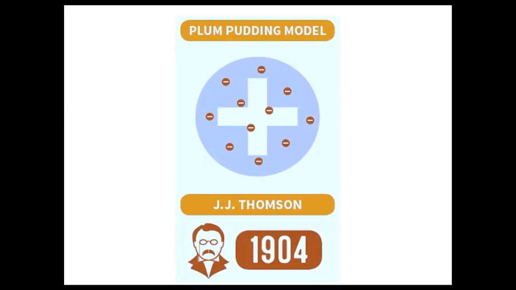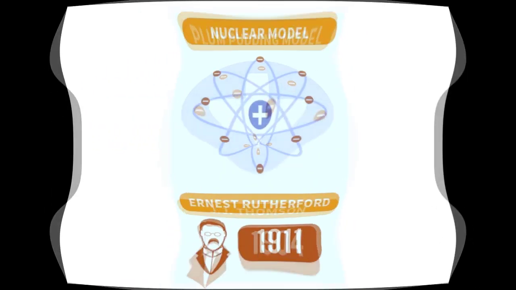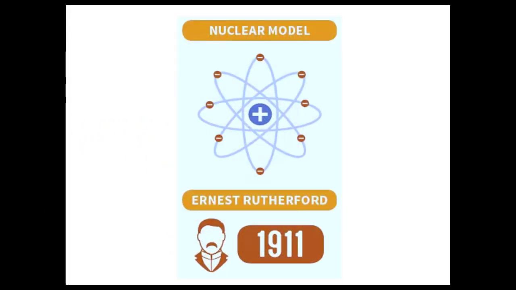Thomson, in 1904, recognized that electrons are subatomic components of atoms that are scattered throughout a spherical cloud of positive charges. He even won a Nobel Prize for this. His mistake was not accounting for an atomic nucleus. Then came Rutherford in 1911, who realized experimentally that atoms have a positively charged nucleus and electrons orbit around. But he couldn't explain how the electrons moved around the nucleus.